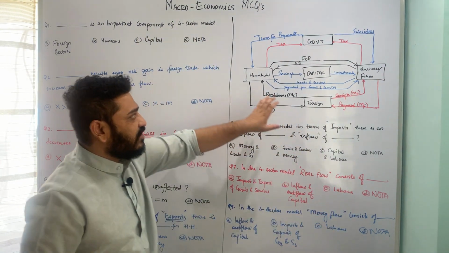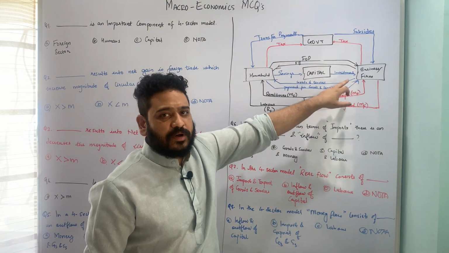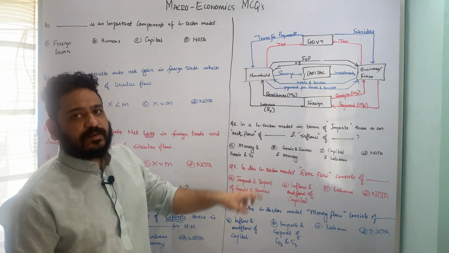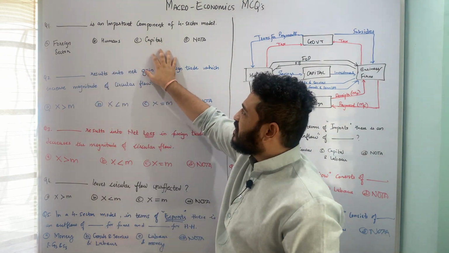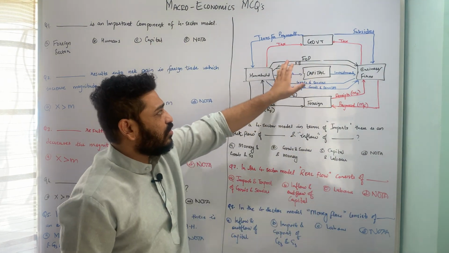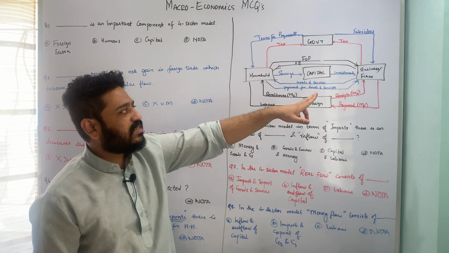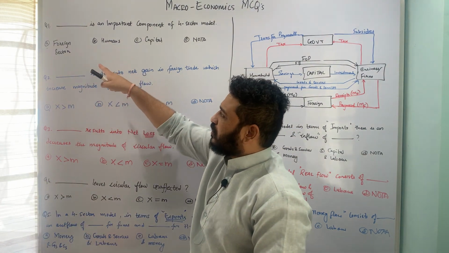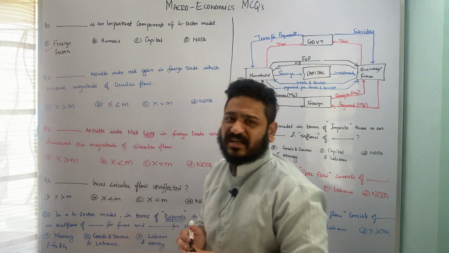You can see here that I have drawn the four sector model, which consists of government, firm or business, foreign sector and household. Let us look at the underlying options: A, foreign sector; B, humans; C, capital; and D, none of the above. These three options are really obsolete when we look at the four sector model which is there in the syllabus. It is talking about household sector, government sector, business sector or firm, and foreign sector. So the correct answer is option A, foreign sector.